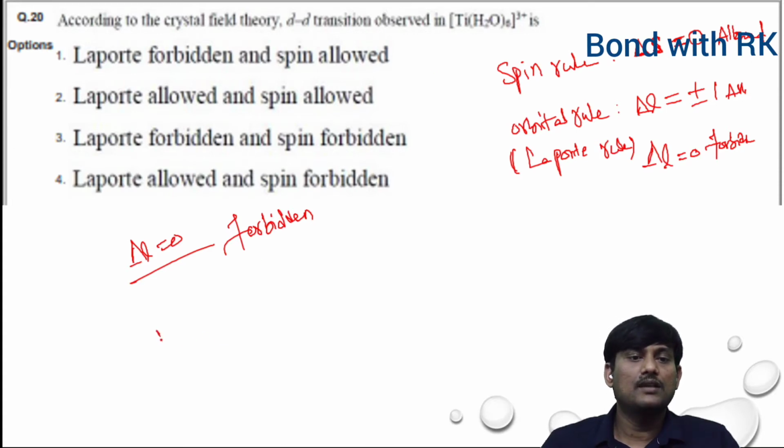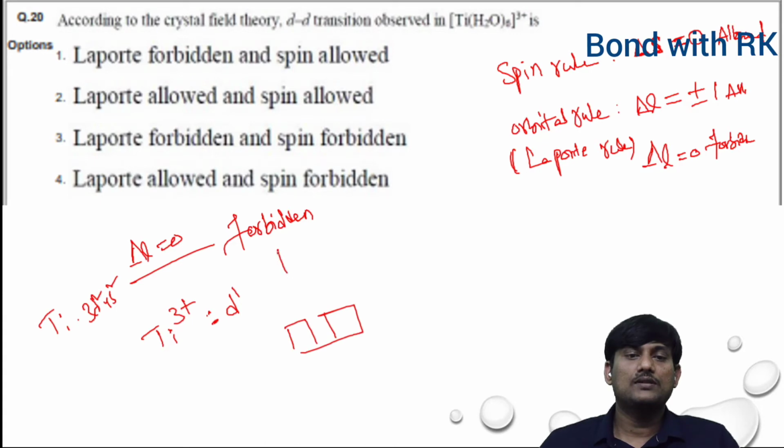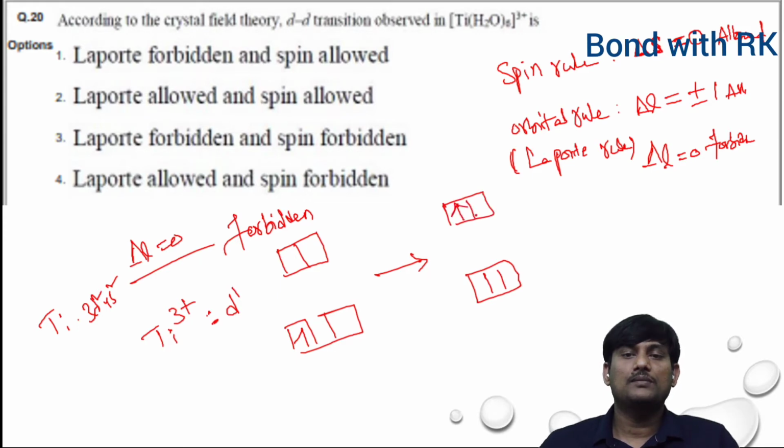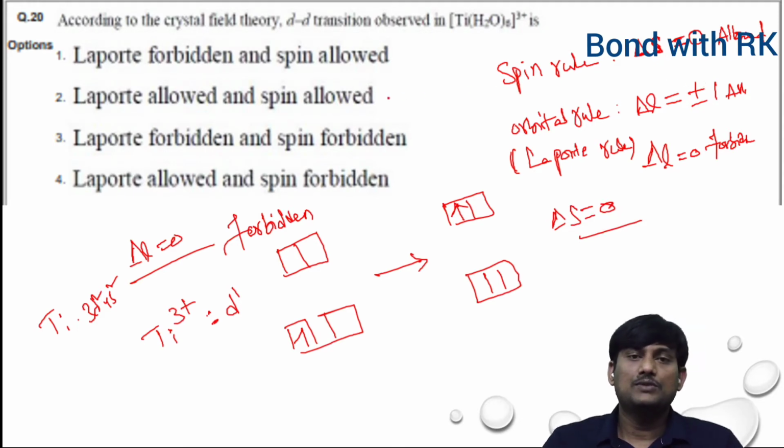In titanium 3 plus, what is the electronic configuration of titanium 3 plus? Titanium is 3d2 4s2, and titanium 3 plus is d1 electronic configuration. So in titanium 3 plus, this is the electron. When there is a transition between these two levels, there is no change in spin. So here delta S is equal to 0. So this one is spin allowed. So this one is Laporte forbidden and spin allowed.